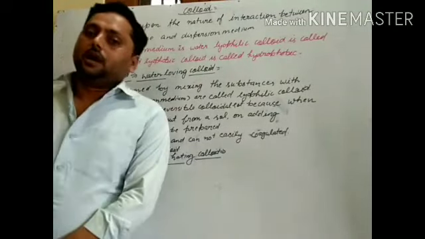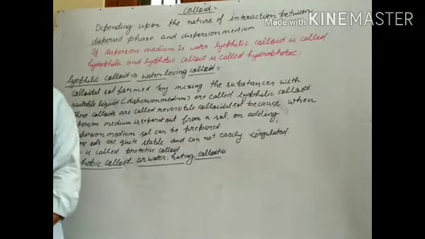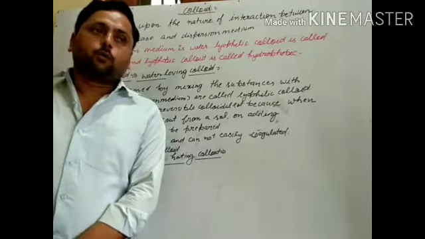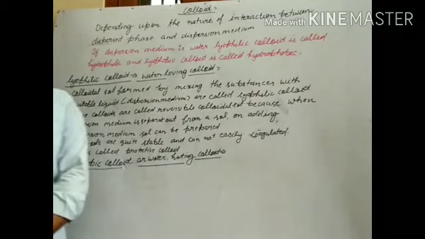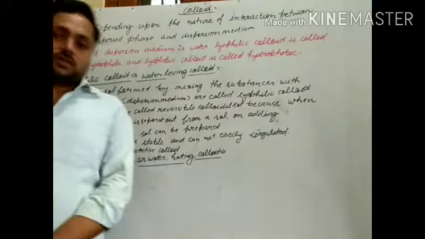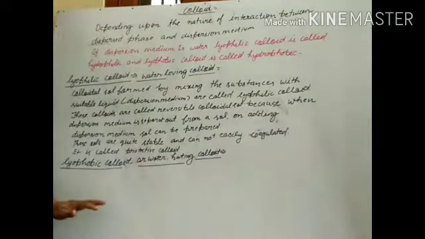It is an irreversible colloid, because after removing the dispersion medium, adding it back to the disperse phase does not give a colloidal sol again. So these properties we have discussed here.